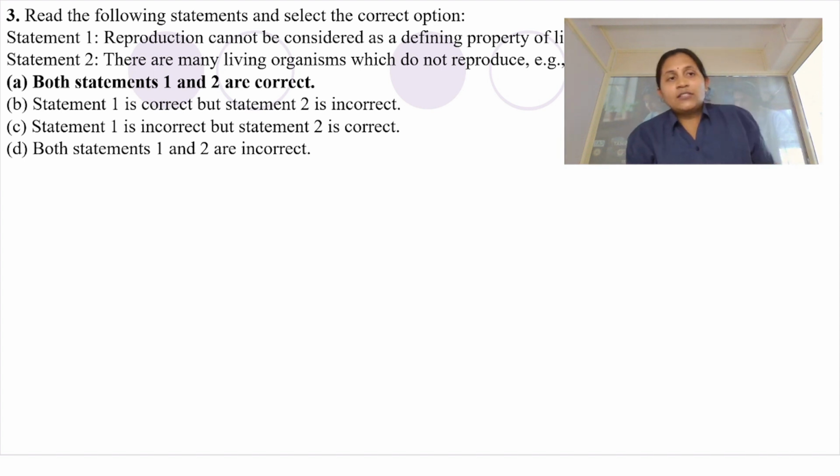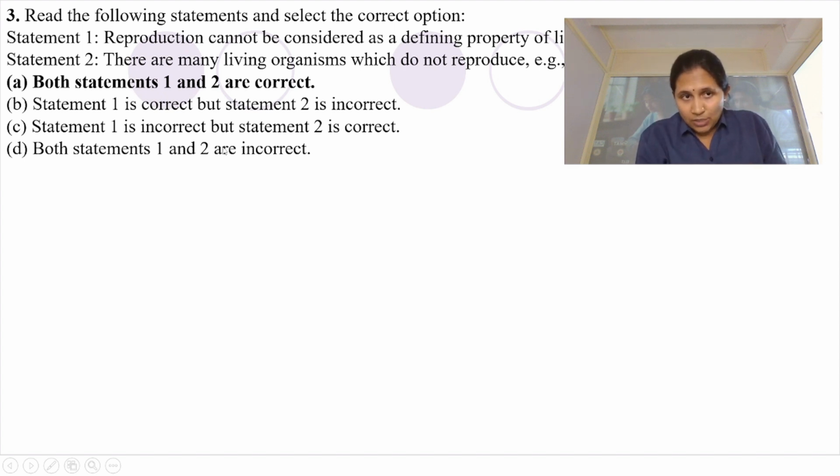Statement 1 says that reproduction cannot be considered as a defining property of living organisms. Of course, I was just saying the same thing. It is true. There are many organisms which cannot reproduce, like the mule, worker bee, etc. Are these two sentences true? Of course, they are true. Look at the options here, students. Both statements 1 and 2 are correct.